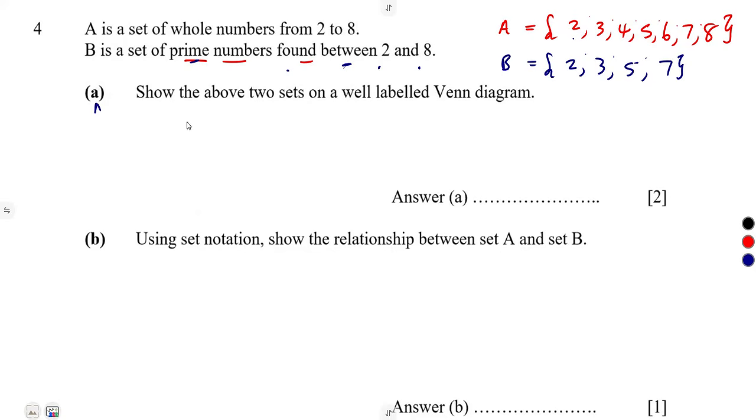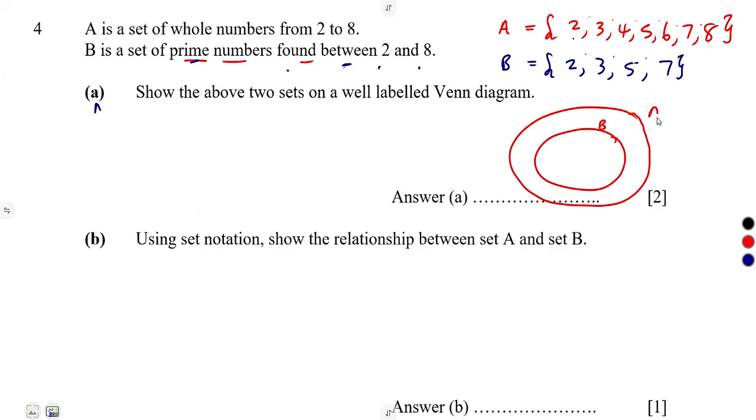On A, you are given: show the above two sets on a well-labeled Venn diagram. So in our case, we have got A and B like this. If we check, we took B from A. Every element that is in B, 2, 3, 5, 7, these elements are found in A. So B is actually a subset of A. So B is found in A.